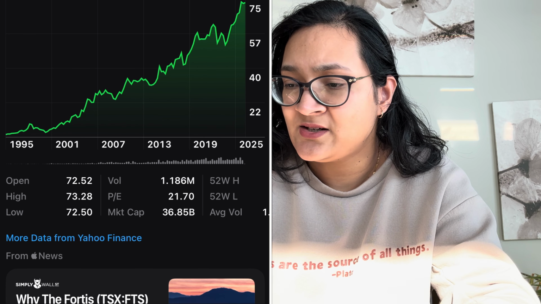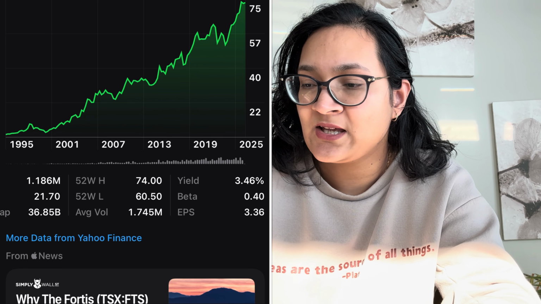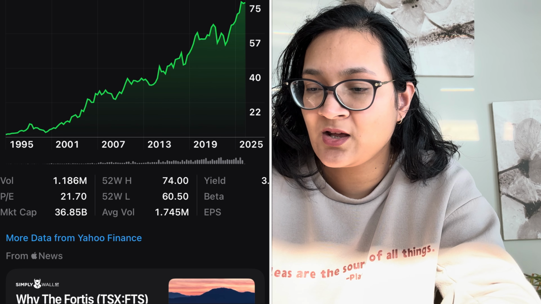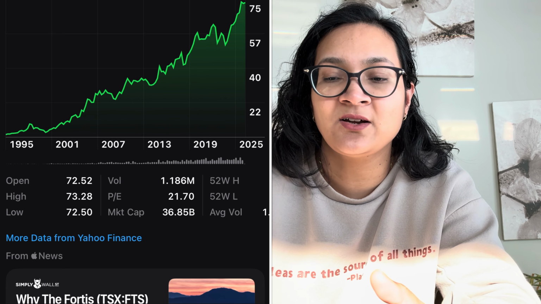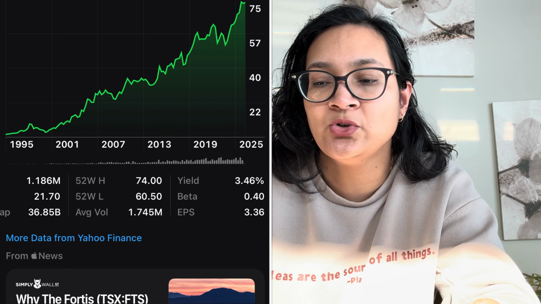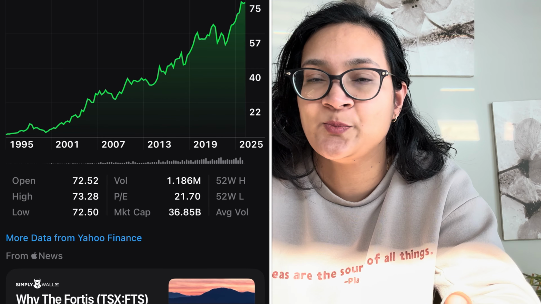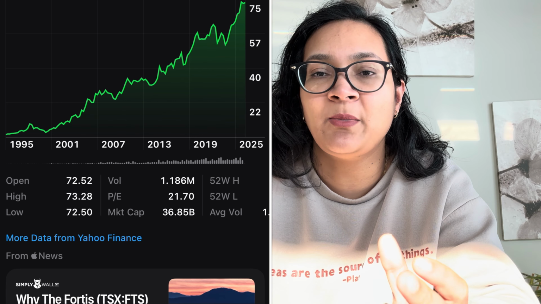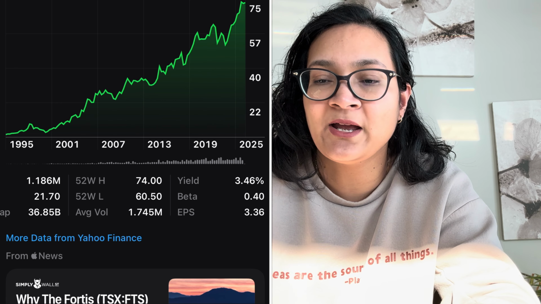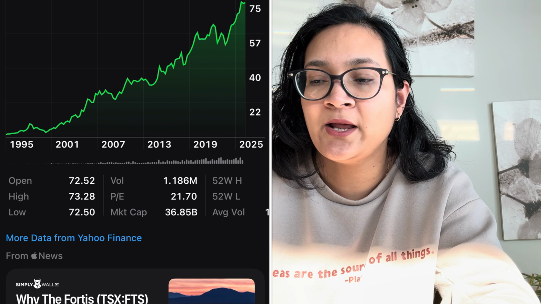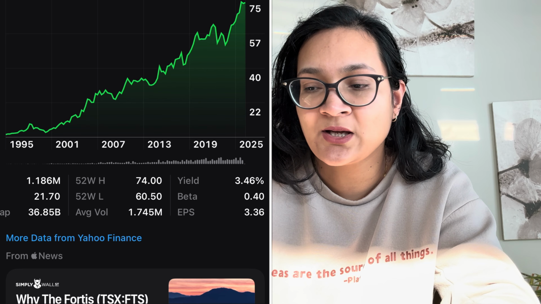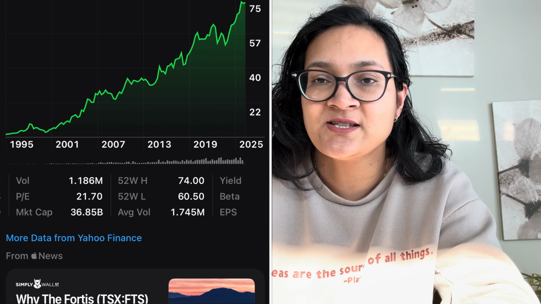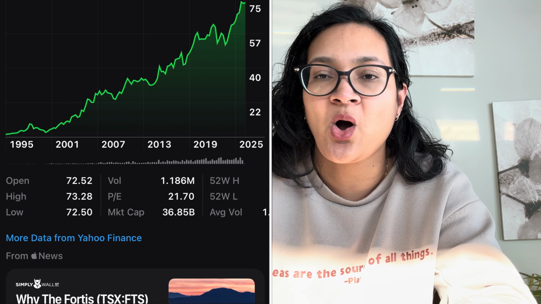And yeah, there are some different metrics here like EPS, beta, PE, market cap. These are all very technical terms, so do your research and know what these terms mean. They are about how the company is performing, the profits that they're earning. And then at the bottom here, you can look at the news related to the company. So these are all the things that are available in the stock app.